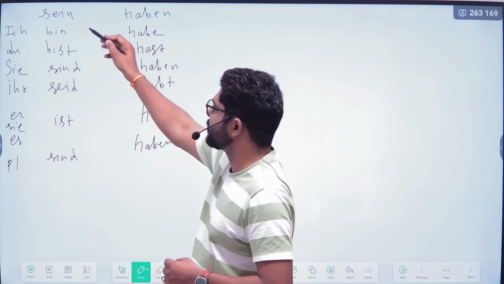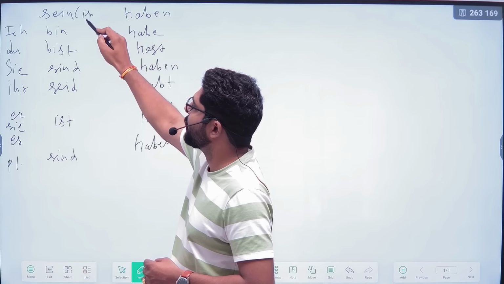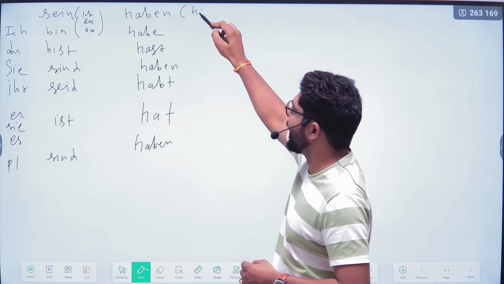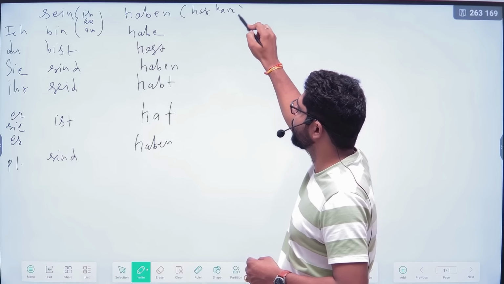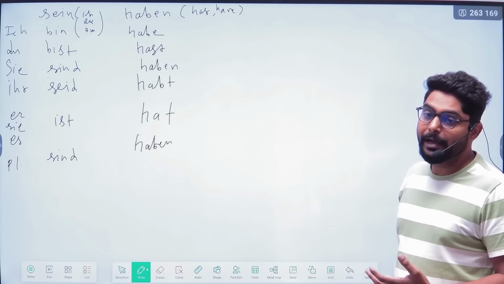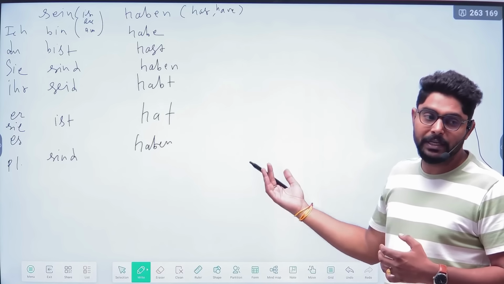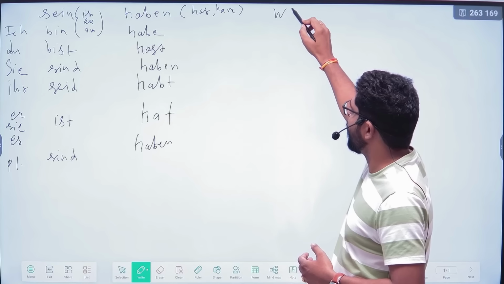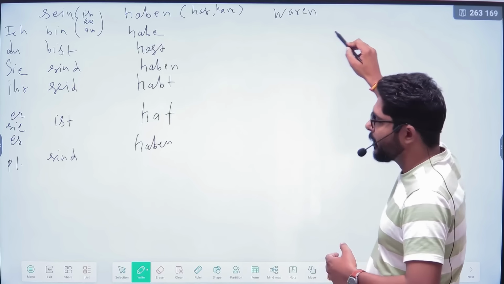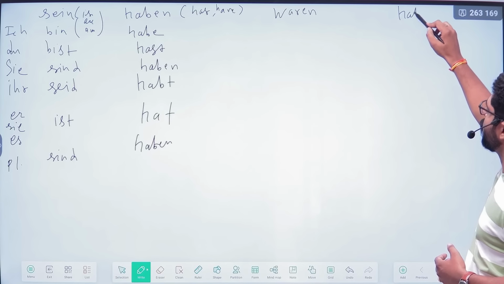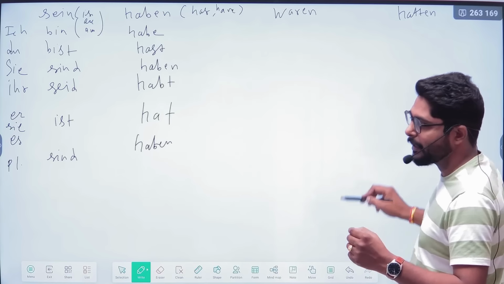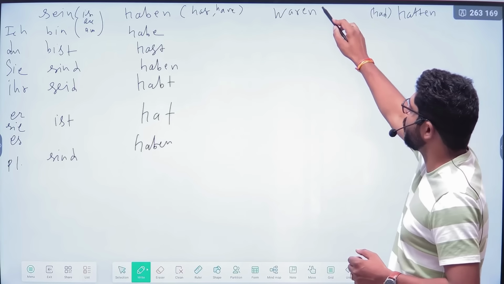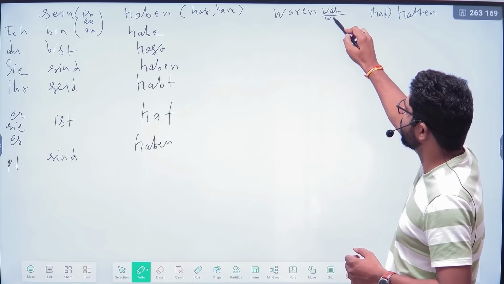And what is the meaning of sein? It is am, is, are, like in English. And what is the meaning of haben? It is has and have, in the present only. But we have the past also of these helping verbs. So this is waren. Waren is related to was, were, and hatten is related to had. In the past, had. And waren is was, were.